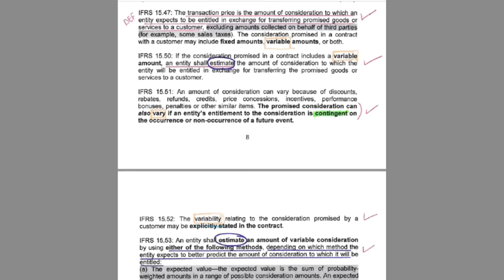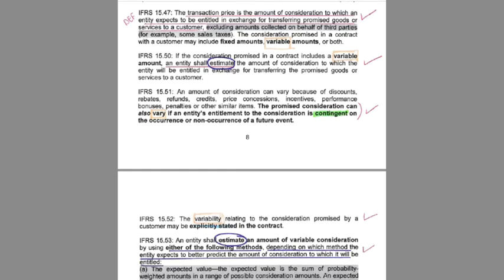So variable amounts, well, if we look at this specific contract, we don't know exactly what we're going to get because it depends. It depends on the outcome of the bet. So we could either get R0 or we could actually receive money. So it's variable. And if we look at paragraph 51, it actually says the promised consideration can vary if an entity's entitlement to the consideration is contingent on the occurrence or non-occurrence of a future event. And that's exactly what happened here.